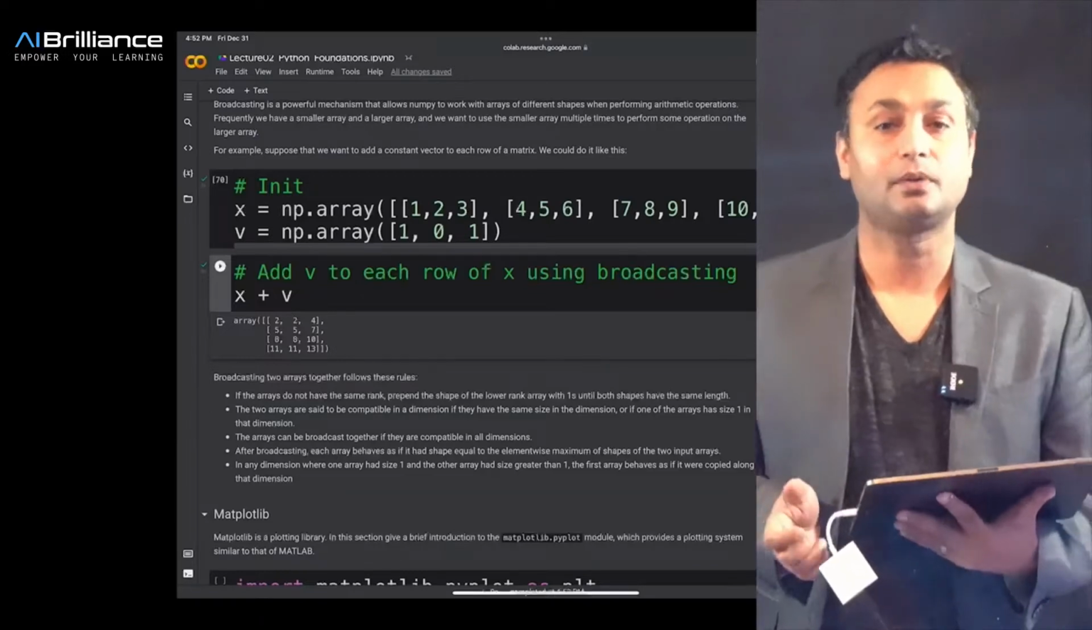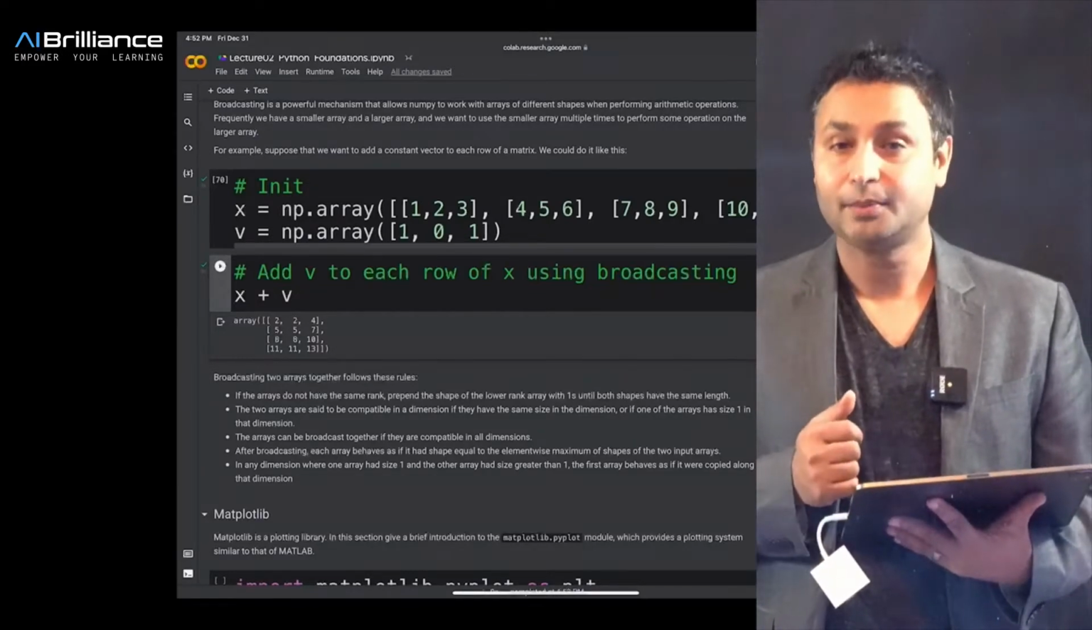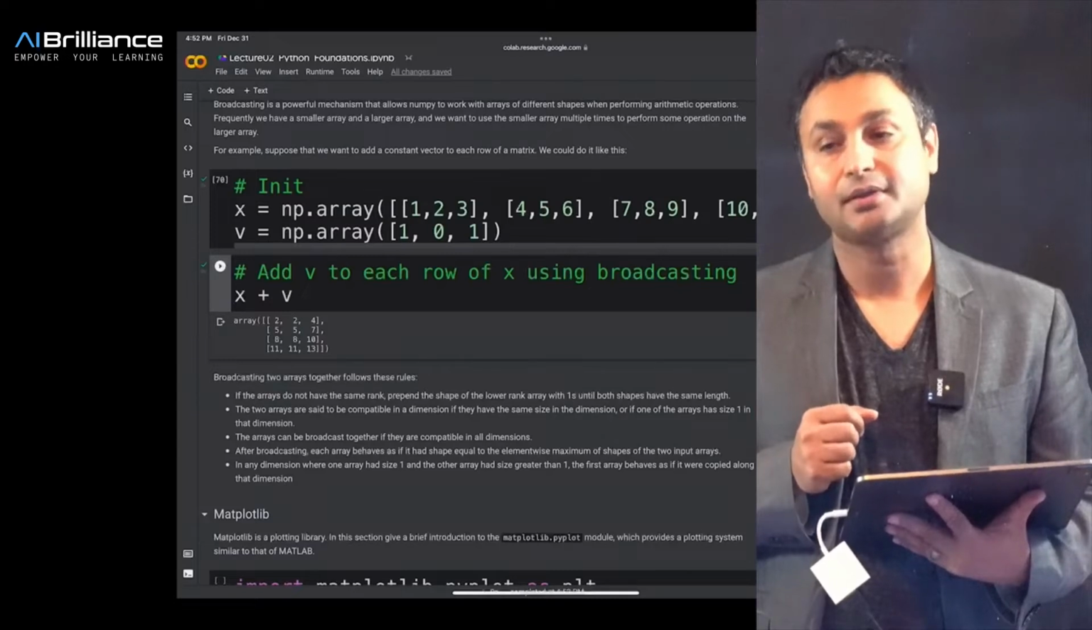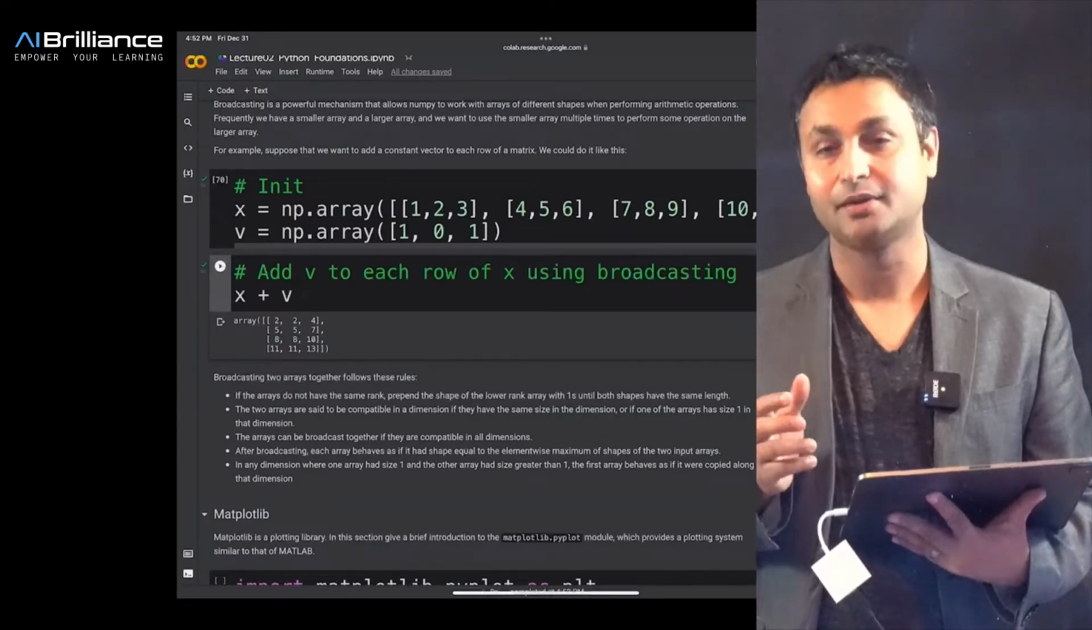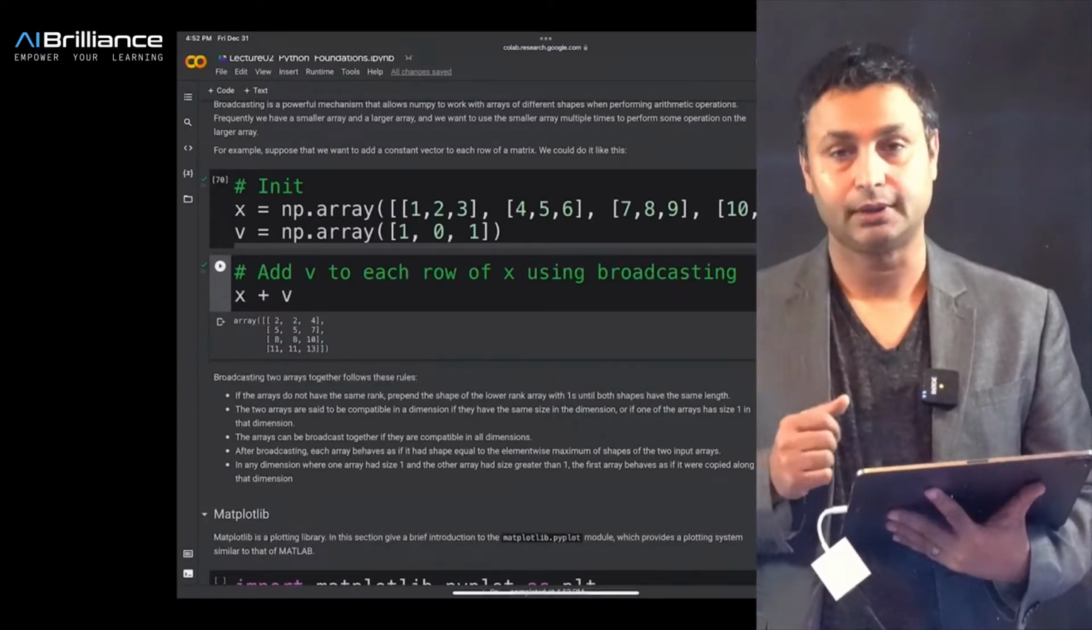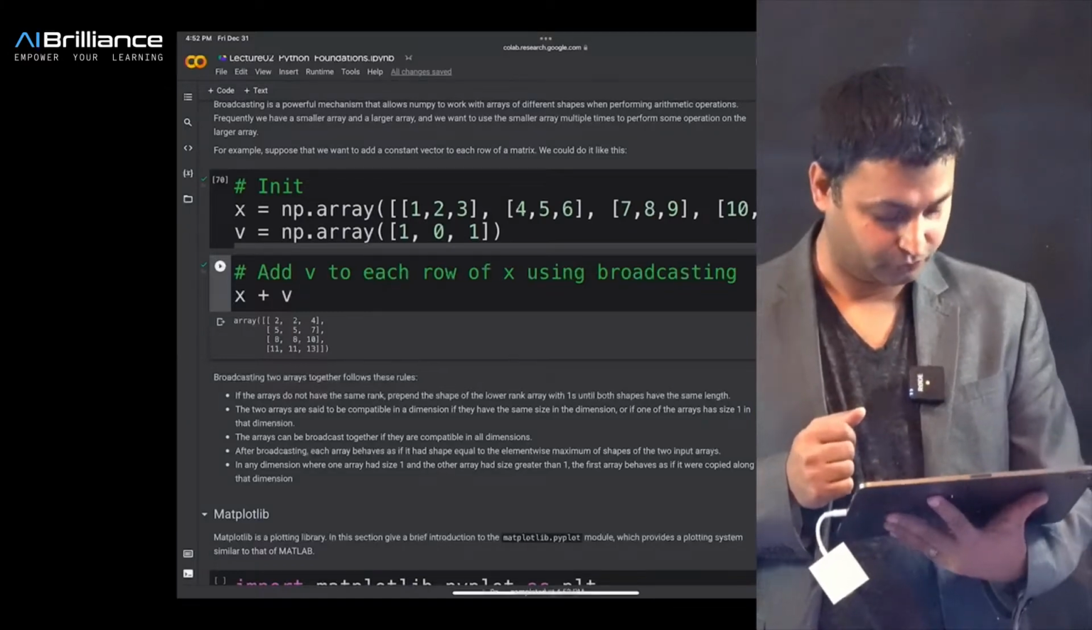So this is an example of broadcasting, and again, going forward in the deep learning class we will be discussing some examples of how to use broadcasting, which is very useful in deep learning applications.